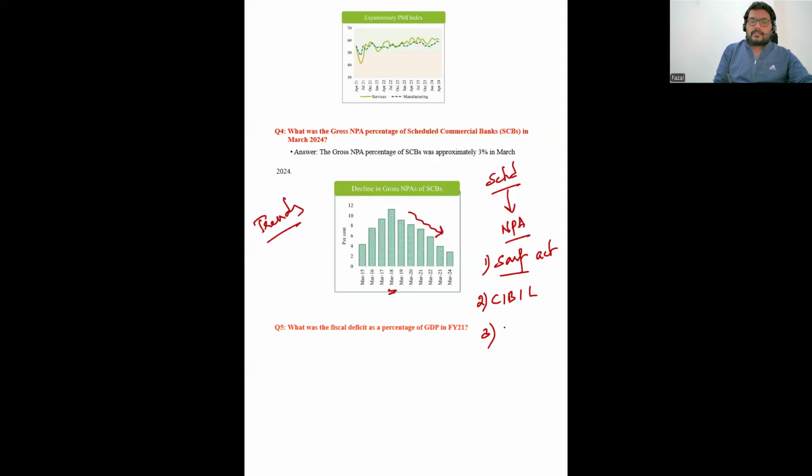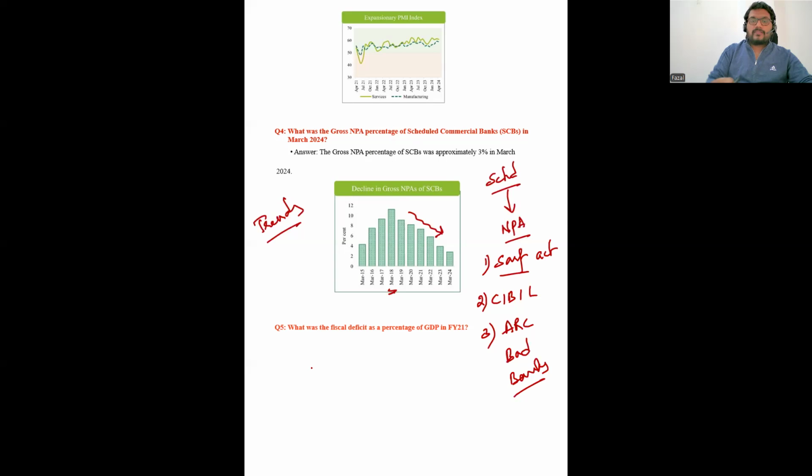Very important is the setting up of ARCs, asset reconstruction companies, or the bad banks. Both of these institutions will definitely protect the interest of the banks, that means providing loans to valuable lenders, and if any borrower is a defaulter, the bad banks can recover those, so that the underlying assets considered non-performing assets can be reduced.